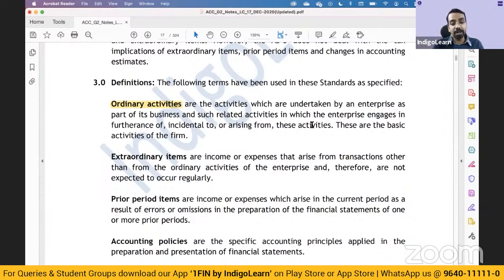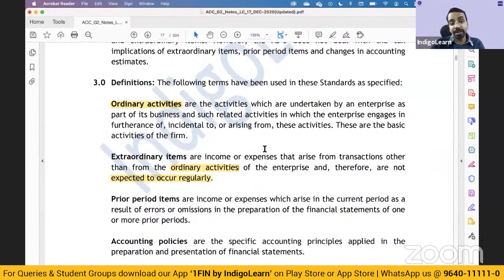Then what are extraordinary activities? Extraordinary items, there is nothing called extraordinary activities. Extraordinary items are those items which arise other than from ordinary activities of the enterprise, and they are not expected to occur regularly. So these are not from the ordinary activities, and they are not expected to occur regularly. That is when we call these items as extraordinary items.